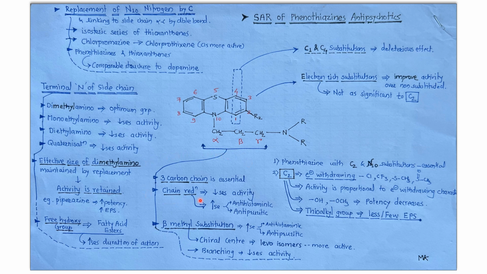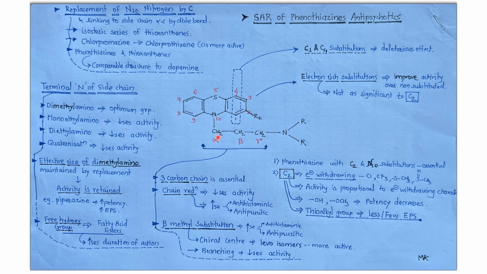In this case, there will be an increase in antihistaminic activity as well as antipruritic activity. Means a decrease in chain length will cause an increase in antihistaminic activity, as well as an increase in antipruritic activity.